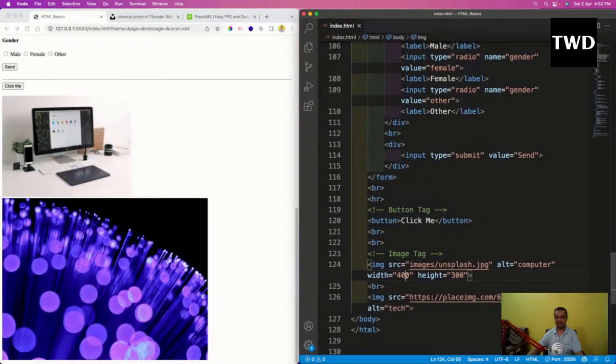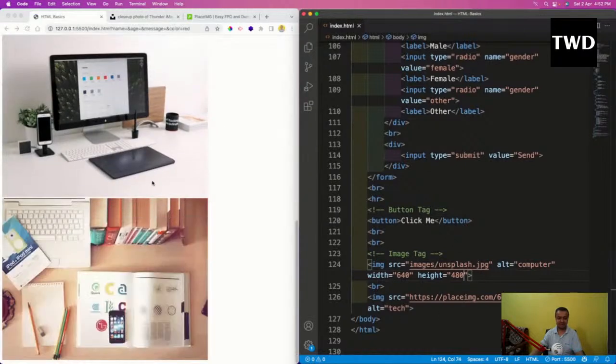Maybe I will use the same thing, like 640 by 480. It will show nice, the same size. So it is showing like this. Okay, so these are the two things which I can do. And now there is one more thing which I want to show. See this, it gives me random images, keeps on changing.